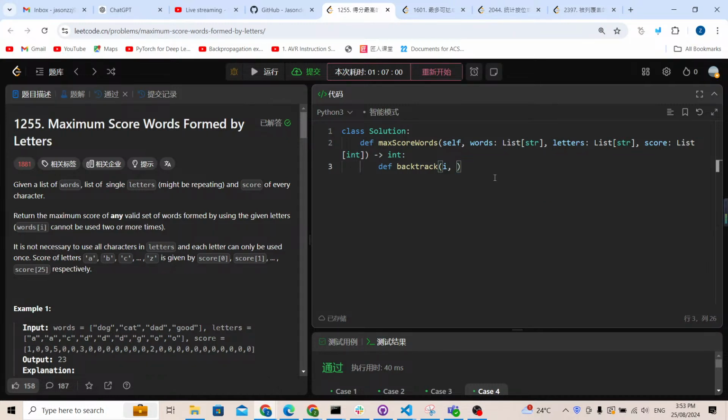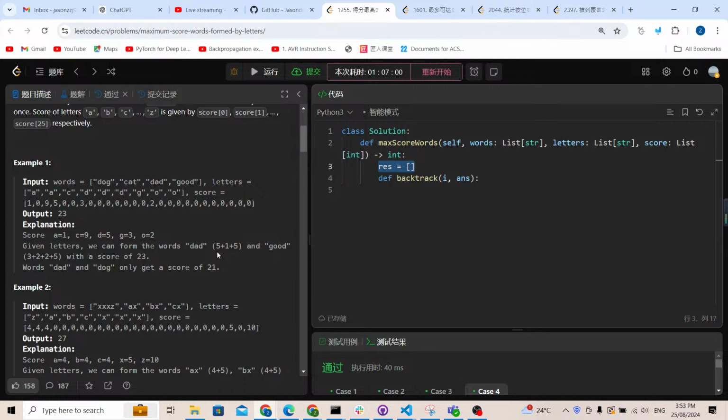I'm also going to prepare an answer, because I want to put all the possible results inside my result array, and then use brute force to check what could be the maximum score. I check this i: if i equals n, definitely I've checked all of the words, so I append the answer and return.